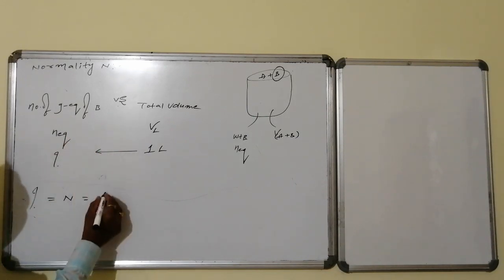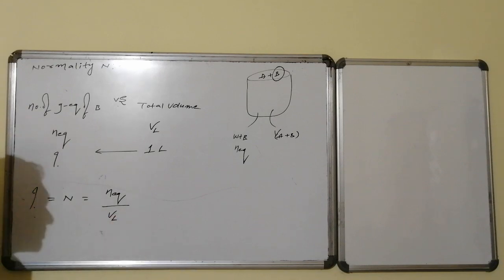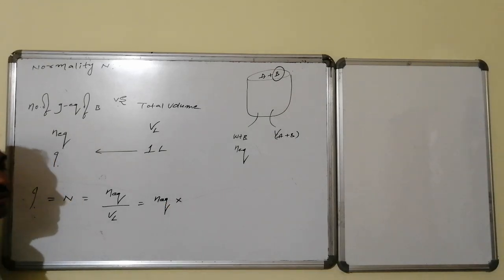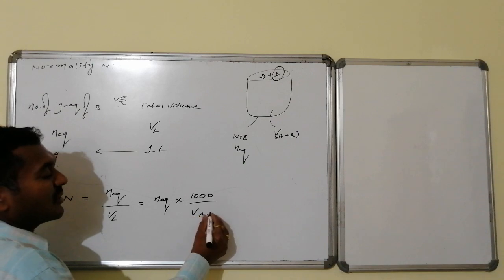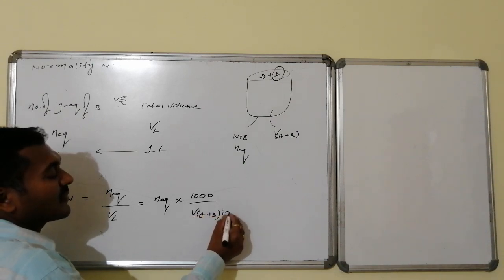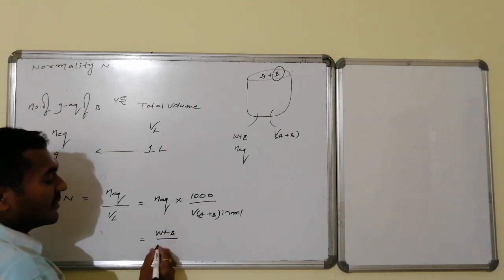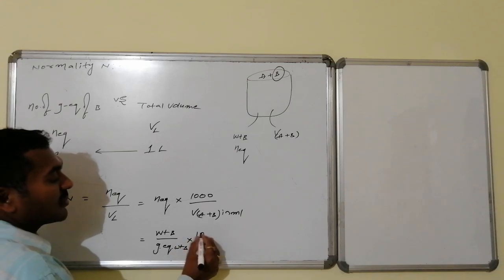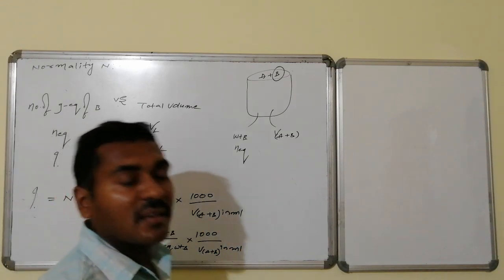Normality mathematically becomes equal to the number of gram equivalents per liter of solution, which becomes equal to the number of gram equivalents into 1000 divided by the volume of A plus B in ml, which also becomes equal to weight B divided by gram equivalent weight of B into 1000 divided by the volume of A plus B in ml. This is known as normality.